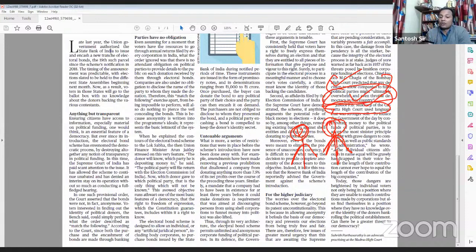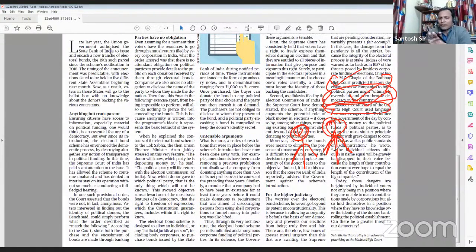Basically, overall the point is that the individual voter does not have any idea from where the political parties are getting the funds. So the voter cannot evaluate the policies of political parties, cannot evaluate the political parties, and thus cannot make the decision on which political party to vote for, because every voter should have information. The right to know is a part of the right to freedom of speech and expression.